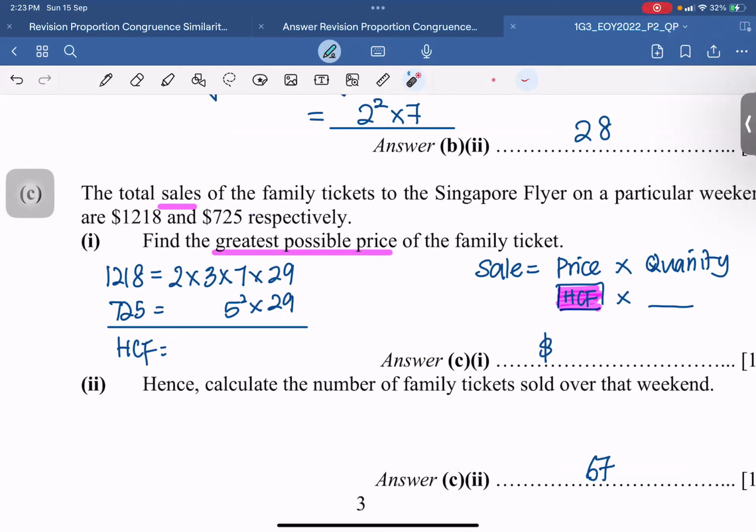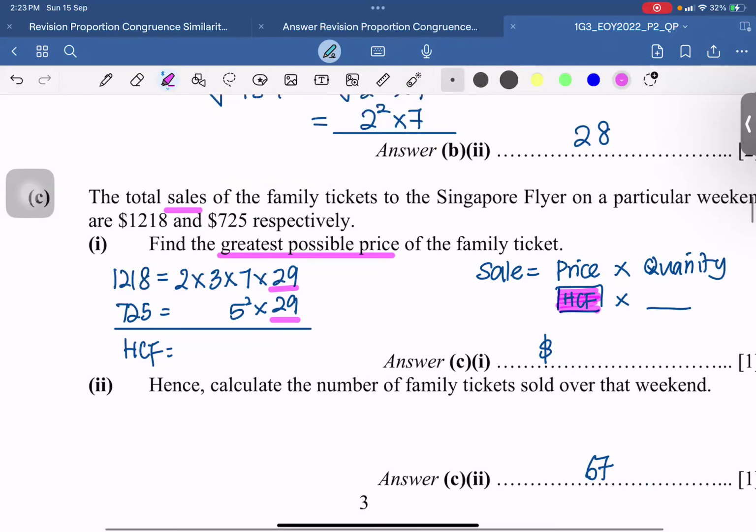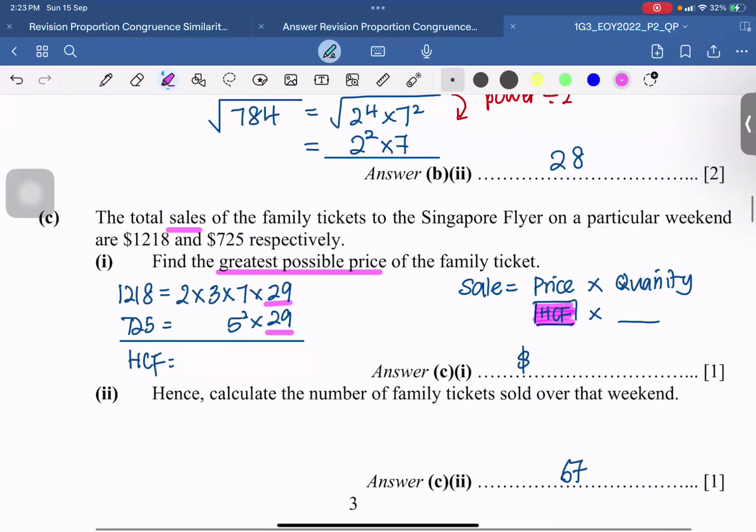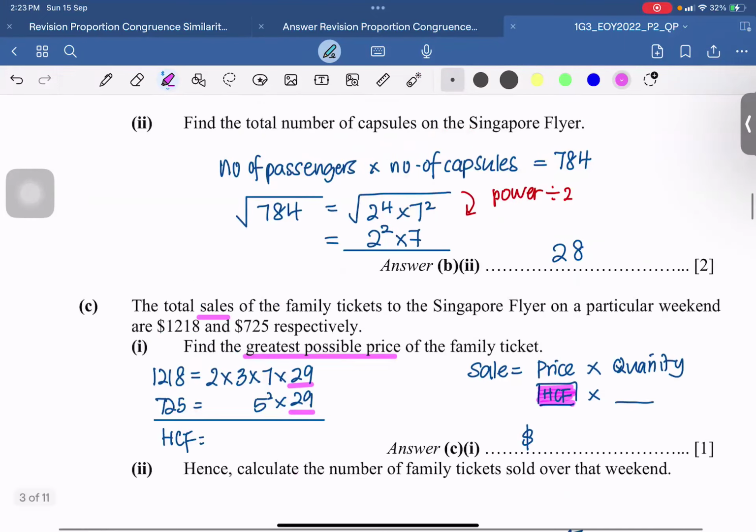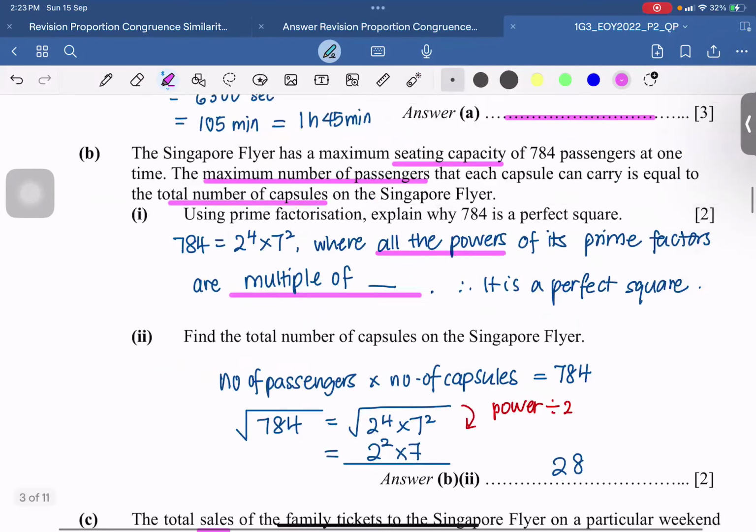What's the highest common factor in this case? The factor that both of them have. 29. Yes, thank you very much, correct. So the highest common factor is 29. That means the greatest price will be $29.